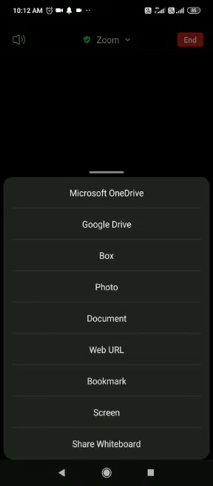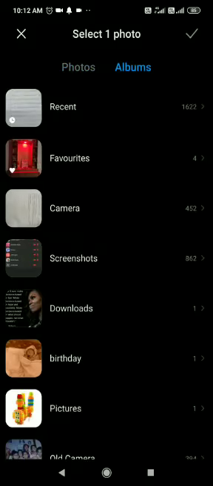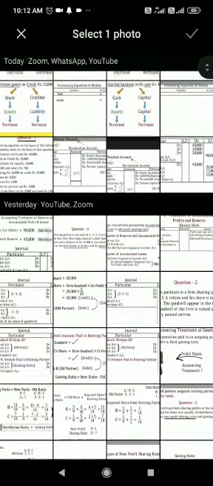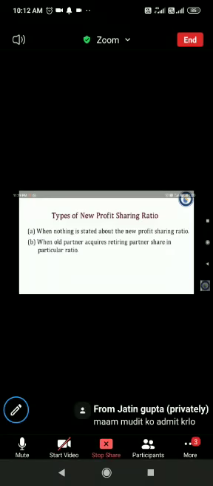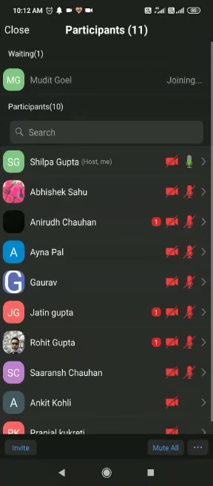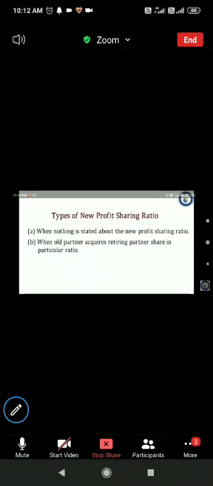Now next is the question for this. The types of new profit sharing ratio are, first one is when nothing is stated about the new profit sharing ratio.